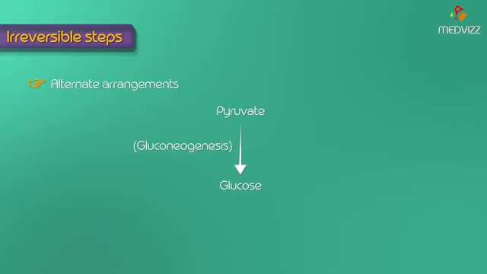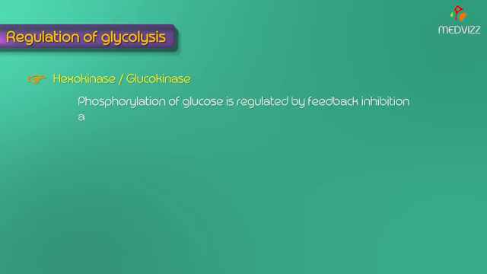So after completing the reactions of glycolysis, now let us see how this glycolysis is regulated. So, regulation of glycolysis. 3 enzymes, namely hexokinase, phosphofructokinase and pyruvate kinase, catalyzing the irreversible reactions, regulate glycolysis. So first let us see hexokinase and glucokinase. The phosphorylation of glucose with these enzymes is regulated by feedback inhibition and activated by insulin.